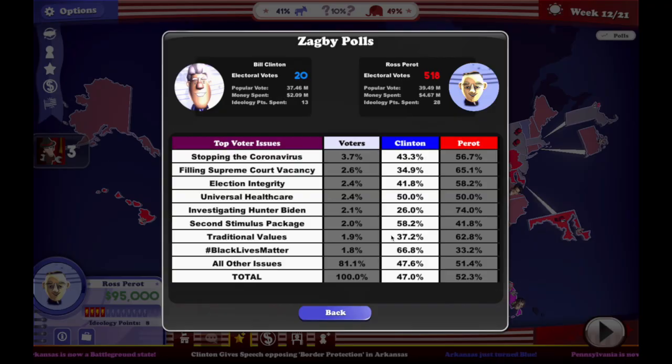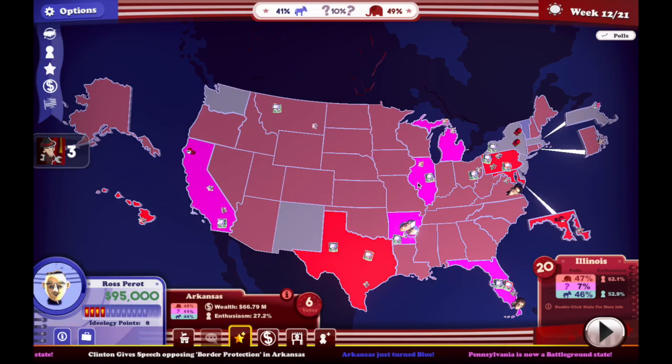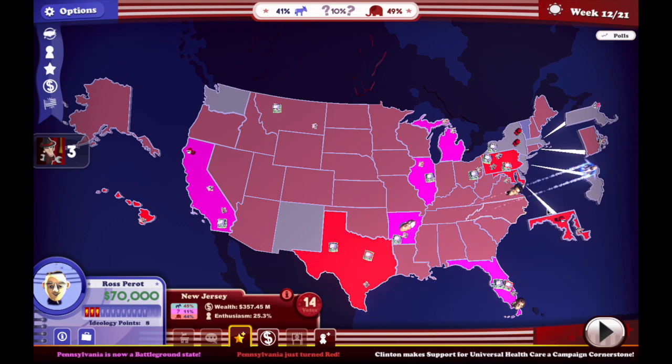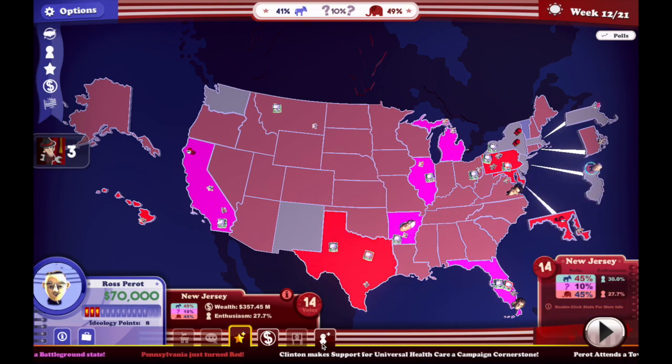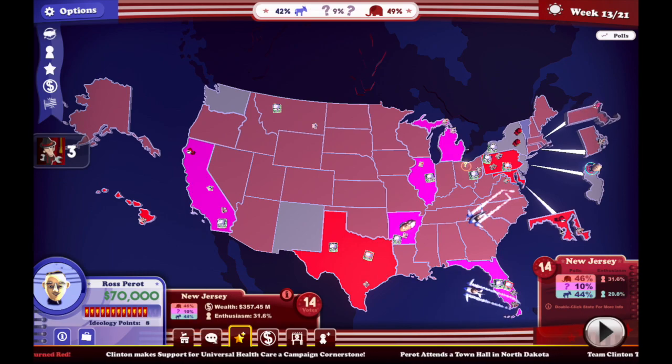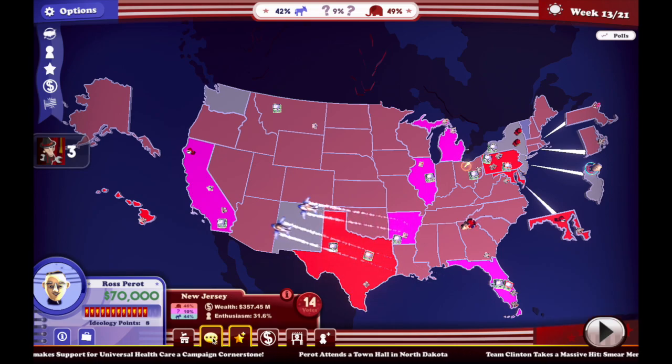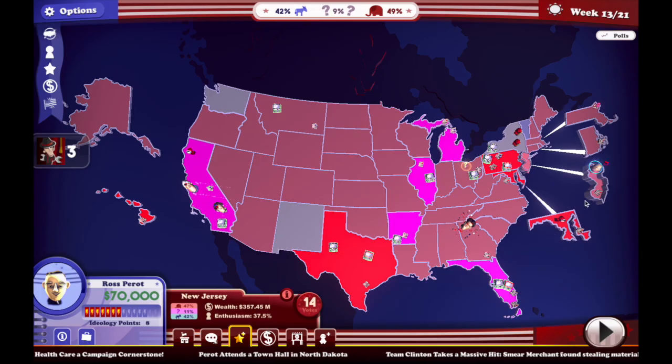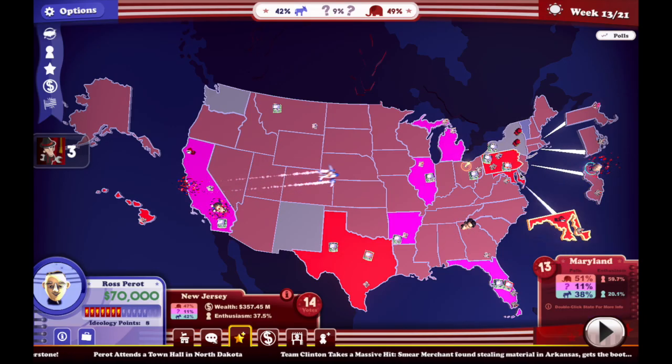And where else do we need to improve? Is he heading Washington? No. New Jersey. We'll just hang out in New Jersey for the rest of the turn. Or we could have done a fundraiser since we had 3 stamina left. Give a speech about stopping COVID here in New Jersey.